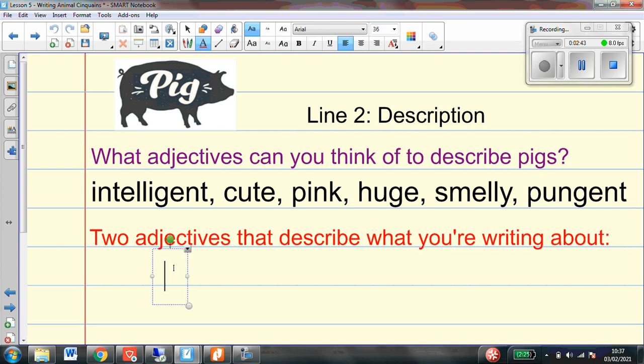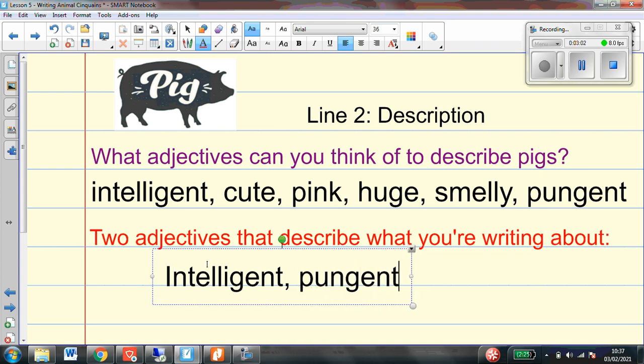Now, for me, one of those has to be intelligent, because pigs are often seen as not being very intelligent, but actually they are very clever animals. I think that perhaps my other one would be pungent, because that does really sum them up as well. So I'll remember my comma between my 2 words, and then I'm going to put pungent as my second adjective.